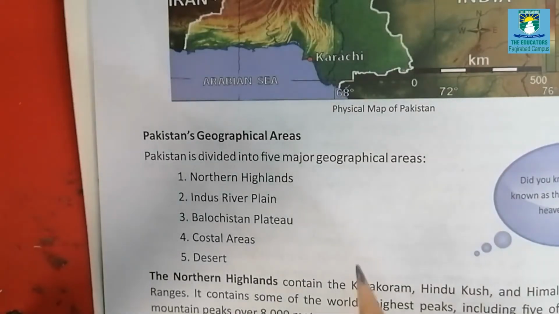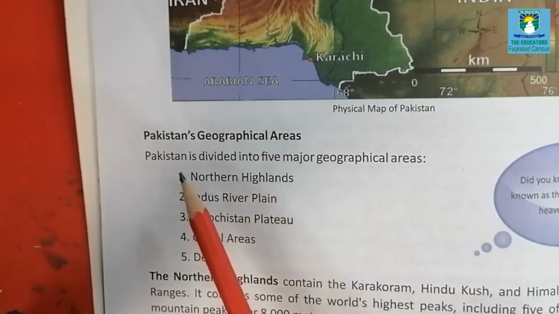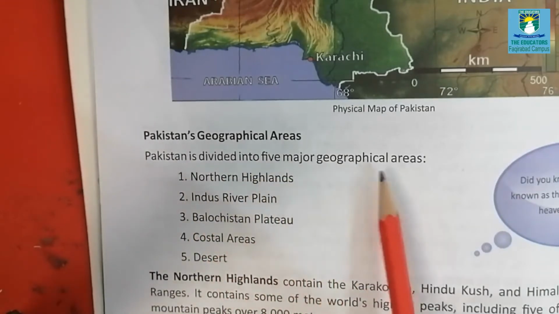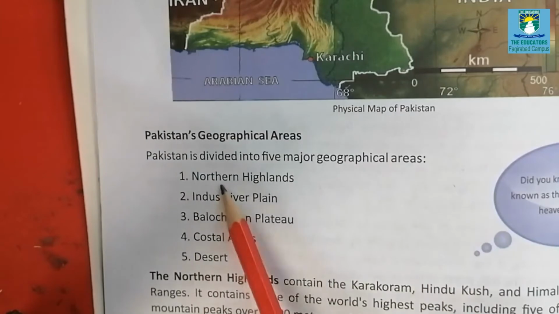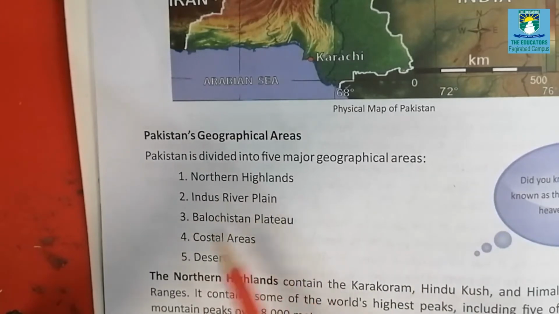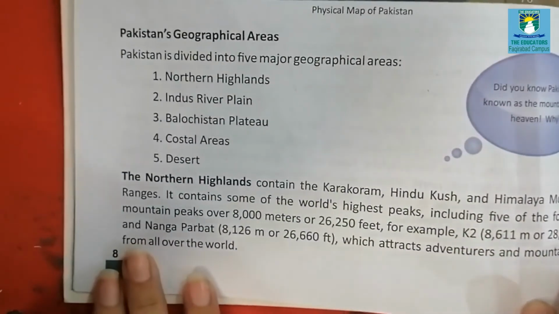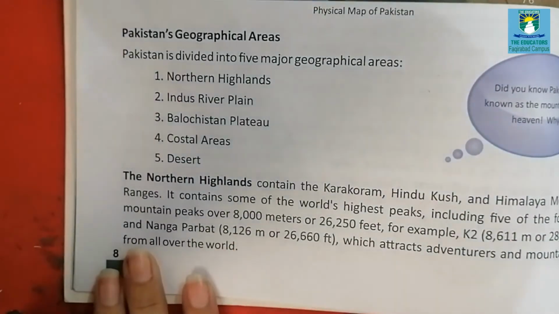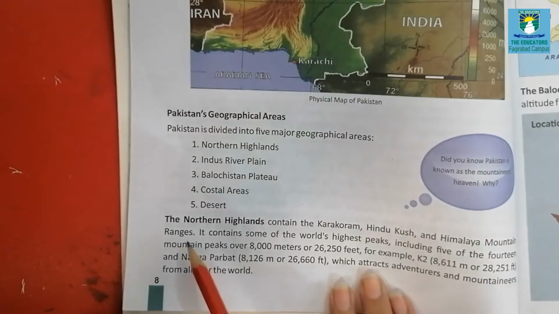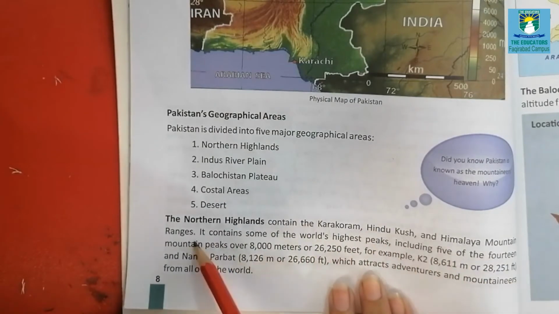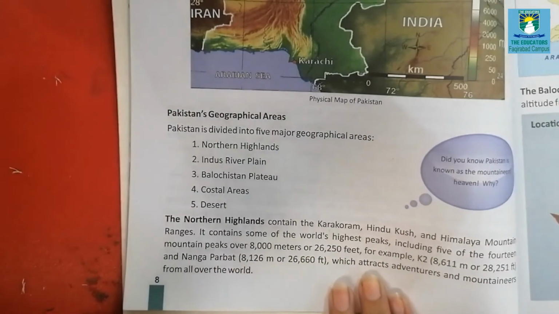Now turn to the next page, Pakistan's geographical areas. Pakistan is divided into 5 major geographical areas: Northern Highlands, Indus River Plain, Balochistan Plateau, coastal areas and desert. Now we will study about the first one, the Northern Highlands. The Northern Highlands contain Karakoram, Hindu Kush and Himalayas mountain ranges. Let me show you the pictures.